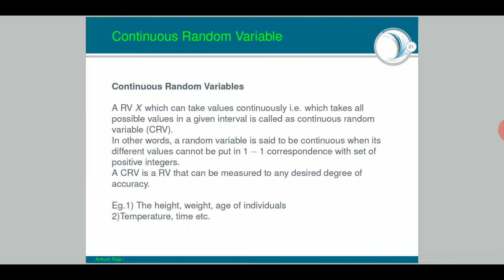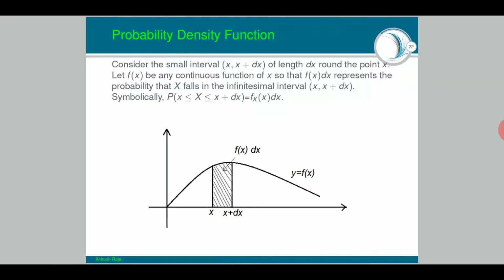Now this is very clear because I am giving you the range, I am giving you the interval, and the moment I say interval, integration comes into the picture. Let us see how. Probability density function. You remember we have seen probability mass function in discrete random variables. So this is the analogous term, probability density function. Let us see what it is.